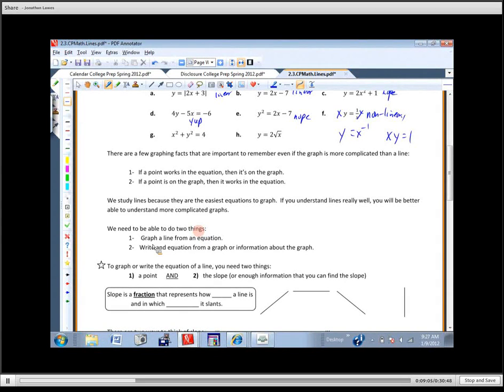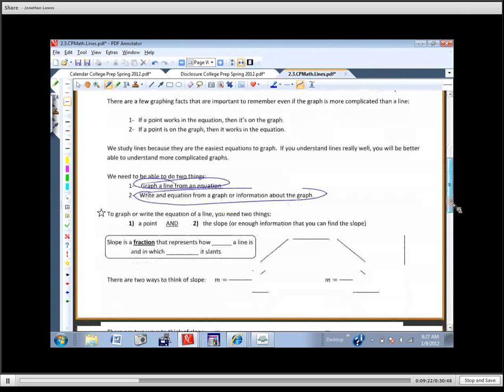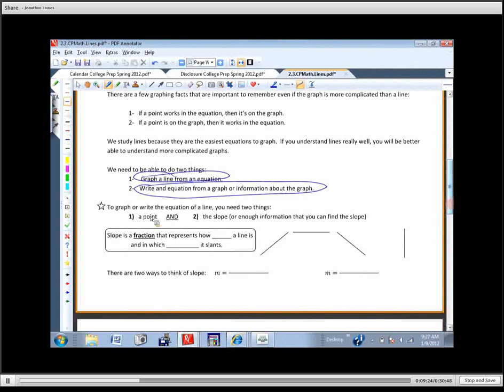We're going to need to be able to do this from this section. We've got to be able to graph a line from an equation, and we've got to be able to write an equation given the graph or information about the graph. Okay? And in order to come up with an equation, we've got to have these two things. We've got to have a point, and we've got to have the slope. If you want to graph a line or you want to come up with the equation of a line, you've got to have two things. You've got to have a point and a slope. Okay? Now, notice under slope I said, or enough information that you can find the slope.